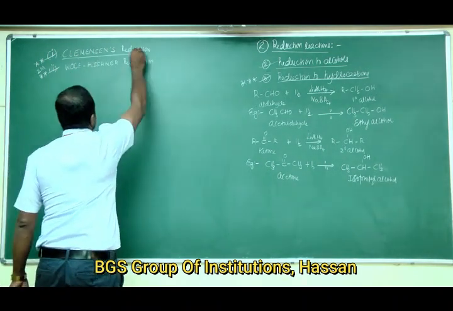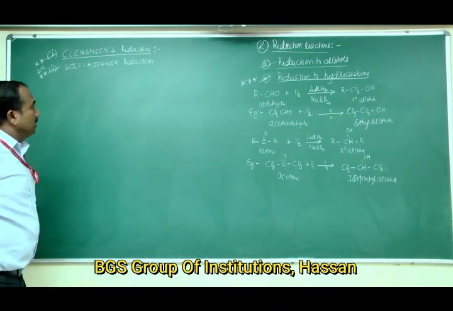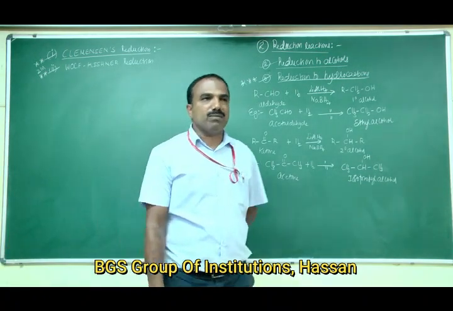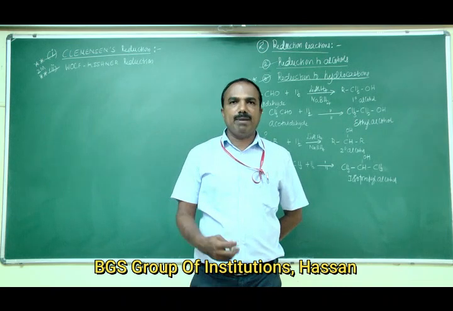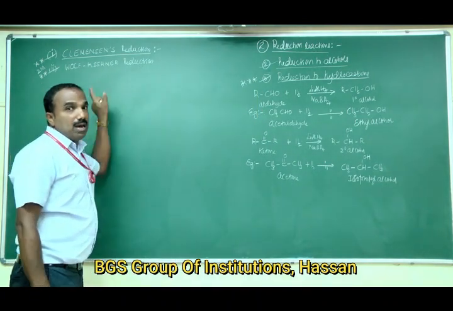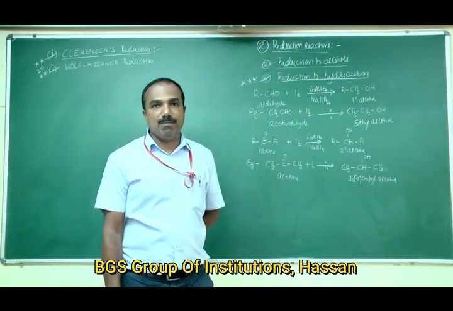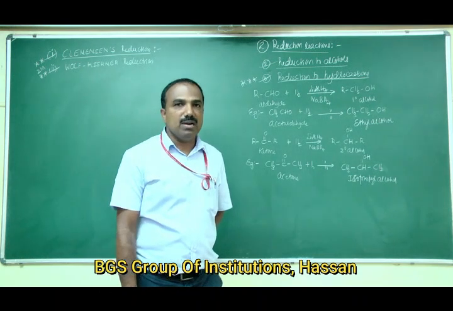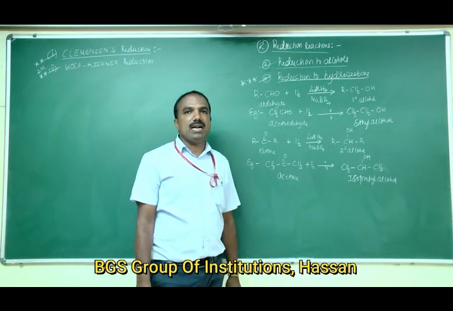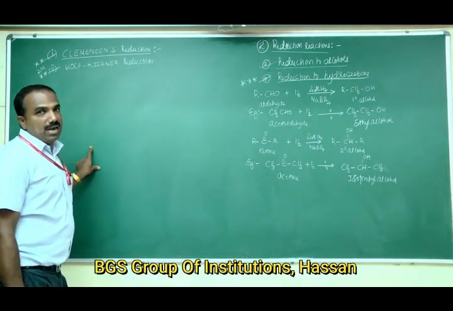Take the first one, that is Clemmensen's reduction. Carbonyl compounds, whether it may be an aldehyde or a ketone, on reduction with suitable reducing agents like zinc amalgam and concentrated HCl, that is Zn, Hg and HCl, reduction takes place to give hydrocarbons.